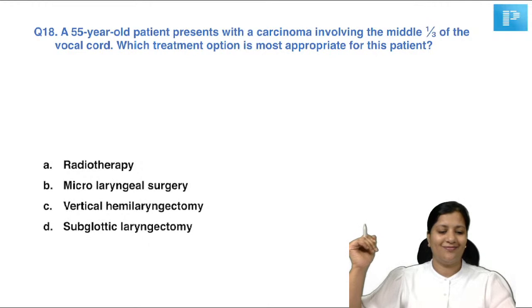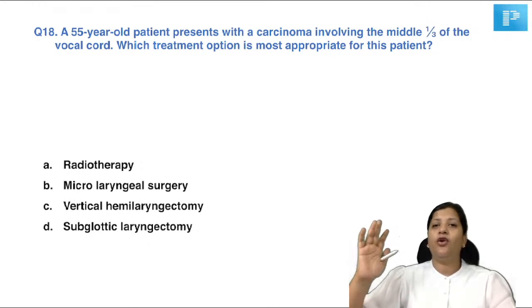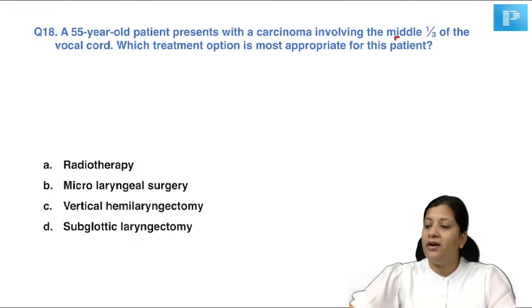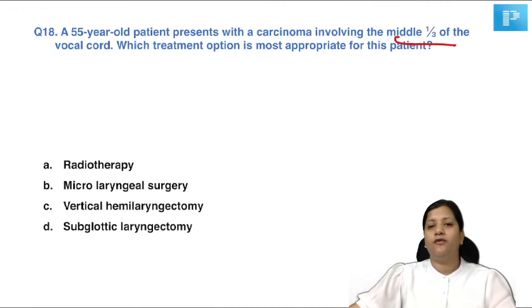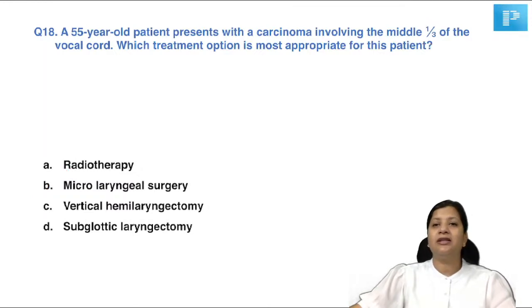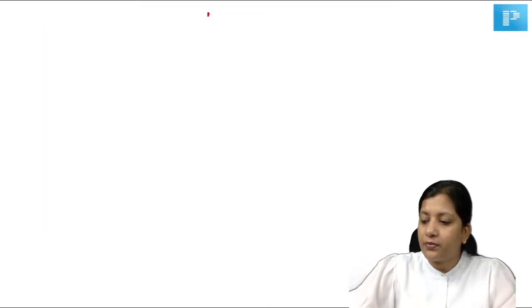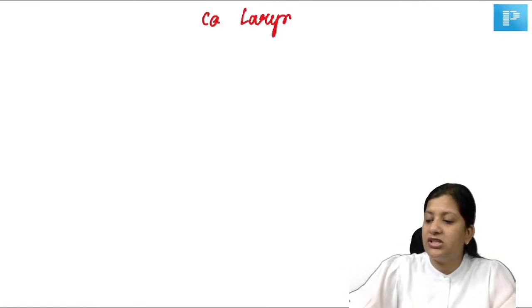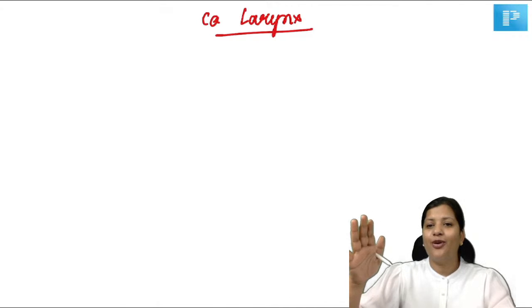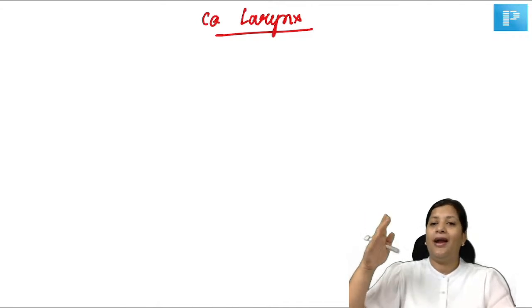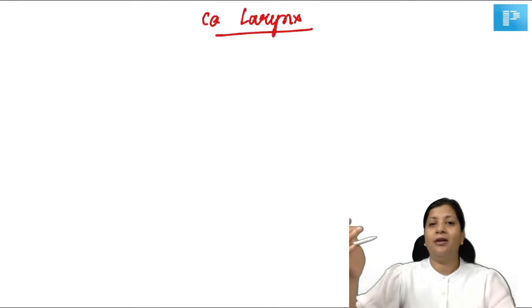Okay. Yes, so if we are talking about a patient who's having carcinoma of the middle third of the vocal cord, what is the treatment of choice? The most appropriate treatment of choice is going to be microlaryngeal surgery. So if I have to summarize the treatment of a patient of CA larynx, see again, this is a shortcut for your examination, nothing that you have to apply directly on each and every patient. Tumor board will determine based upon the age, comorbidities, prior surgeries, prior history of radiation. But for MCQs, if you have to solve, this is your shortcut.